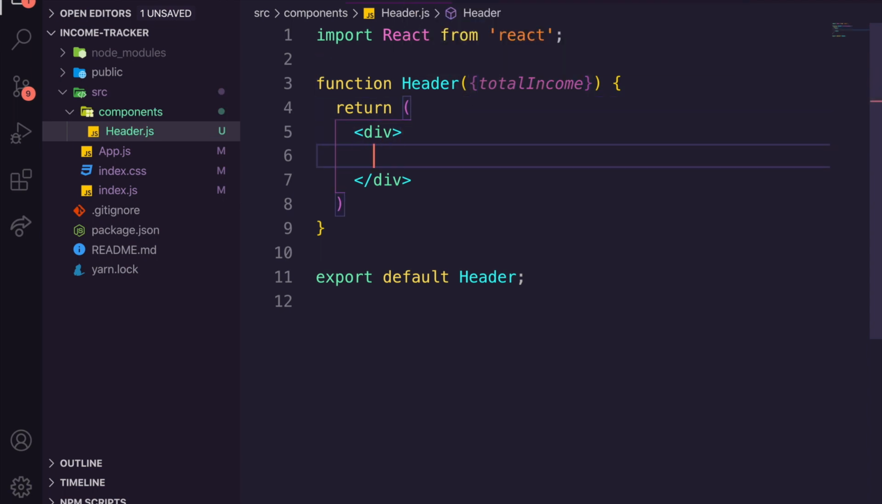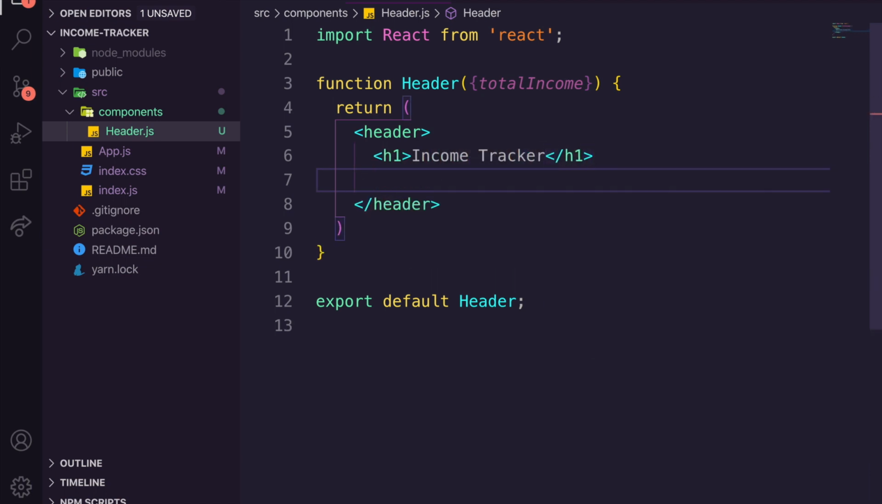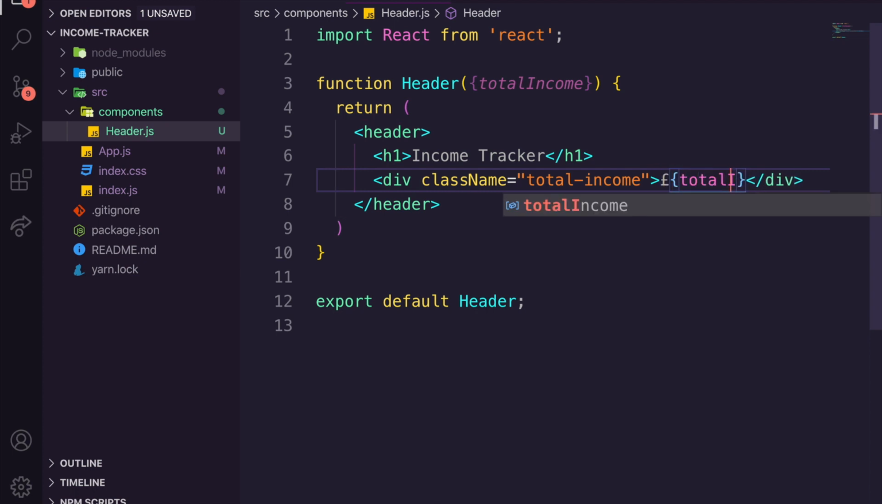We're going to come down here, and the first thing I'm going to do is swap these tags out into header tags. And inside here, we're going to say H1, income tracker. And then we're going to have a div called total income. And in there, we're just going to pass a £ sign and say total income.